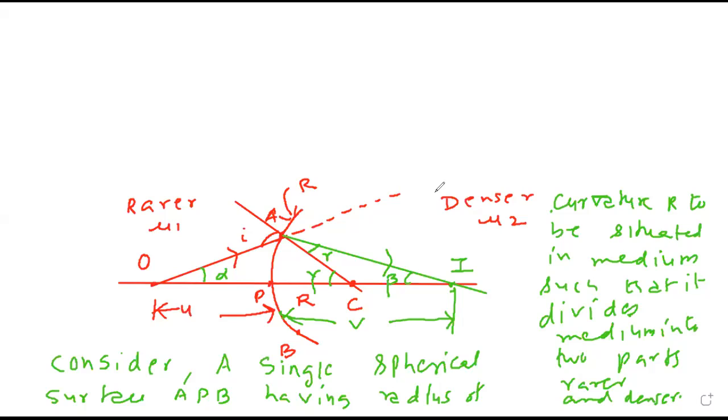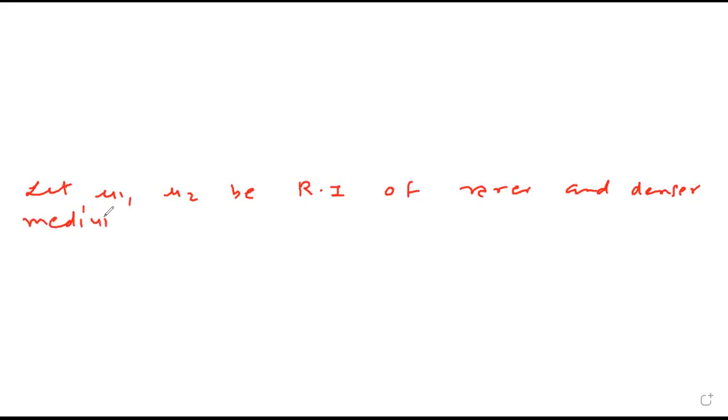Shall I clear this? Everybody is done till the last line? It divides the medium into two parts, rarer and denser. Let mu1, mu2 be refractive indices of rarer and denser medium respectively.